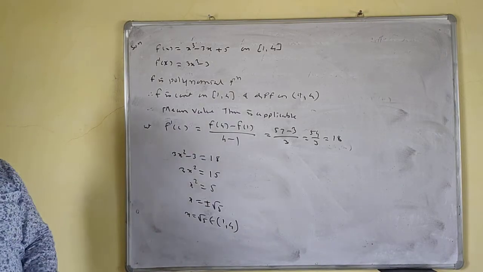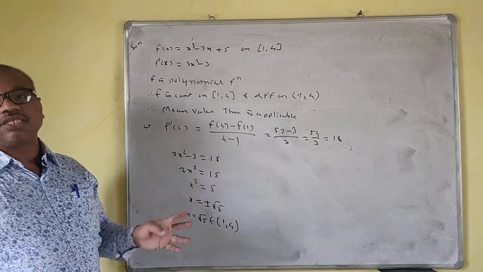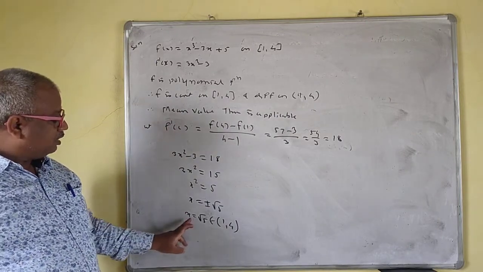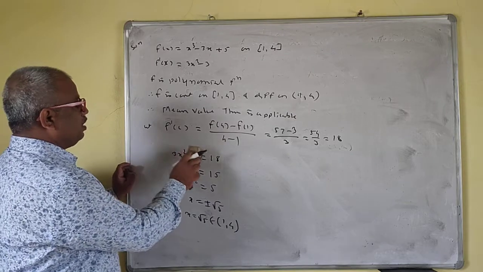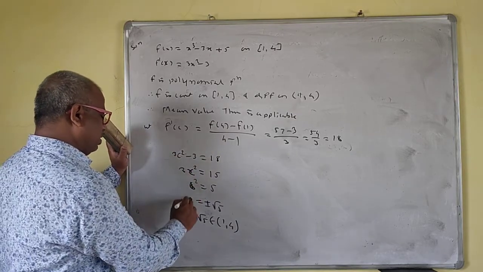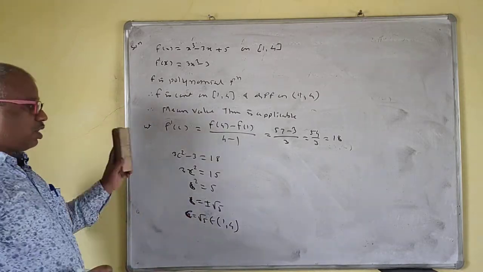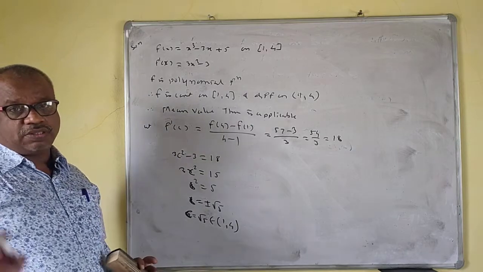At least one value exists. So what is the theorem? There exists a C belonging to the interval such that f prime C equals this, so this will be C square. No problem for C square. Your value of C is root 5. This is the solution. C is equal to root 5 is the solution.